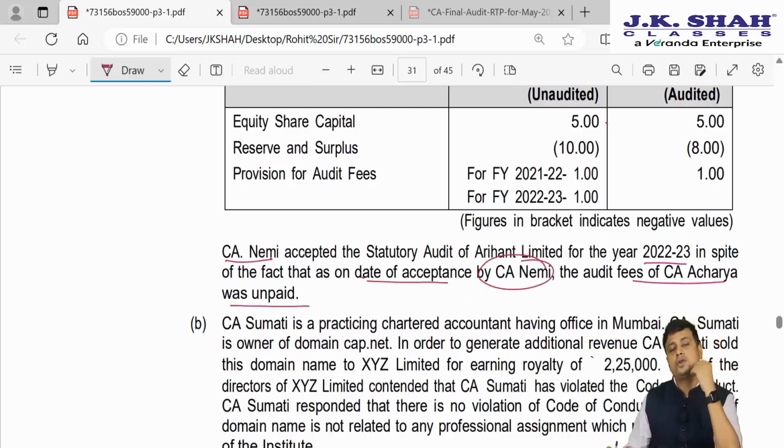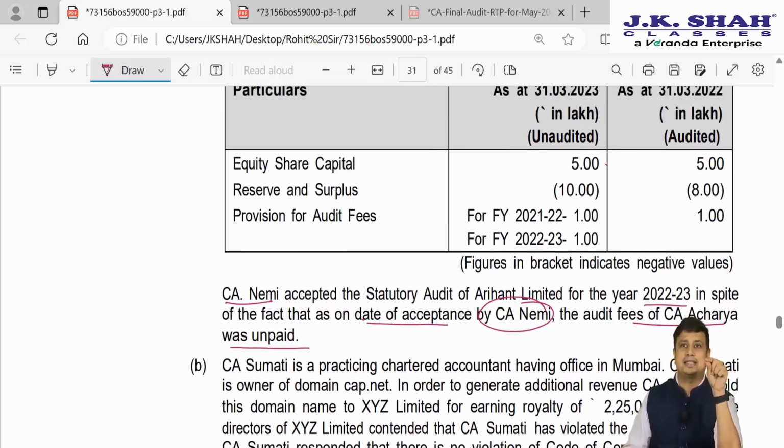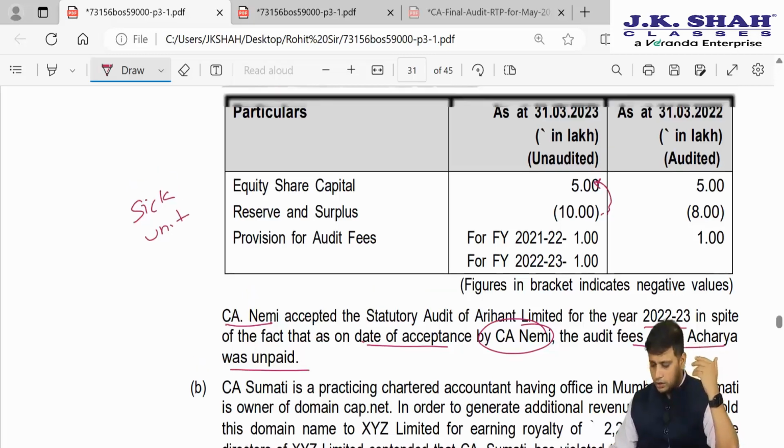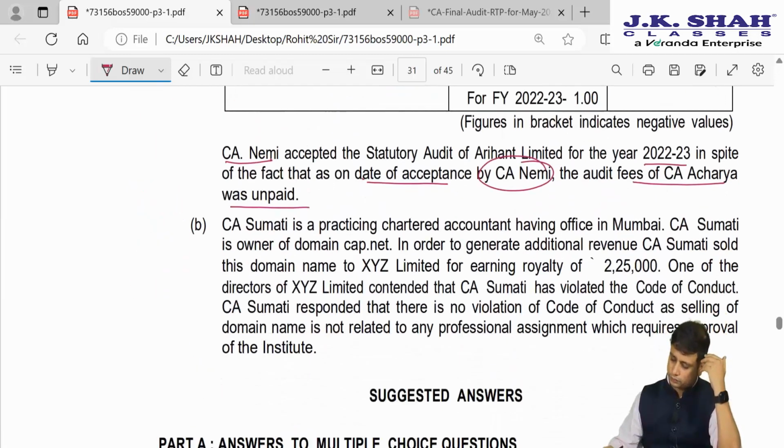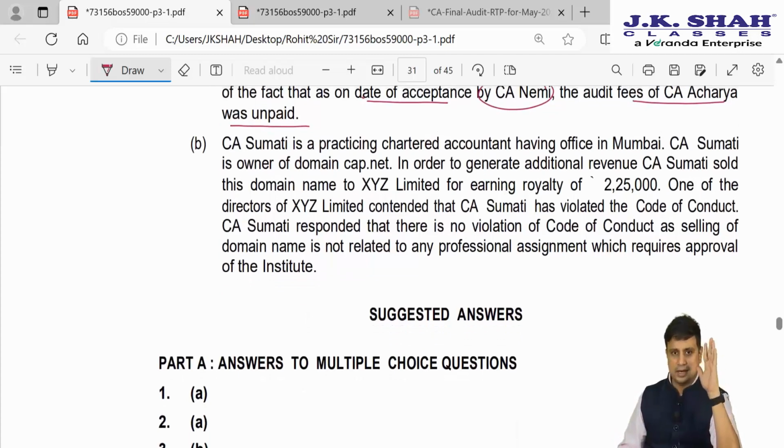So if you recollect clause 8, we must communicate with the previous auditor in writing. If the unpaid fees are not paid, we will not accept. But the Council General Guidelines have given us an exception. If the unit is a sick unit, you can accept the audit even if unpaid audit fees are not paid. In this particular case, it is a sick unit. What is a sick unit? Where the accumulated losses are more than the net worth. So here the accumulated losses are more than the share capital. This is a sick unit. Then in this particular case, the new auditor can accept, no problem in this. So in this case, CA Nemi is not guilty.